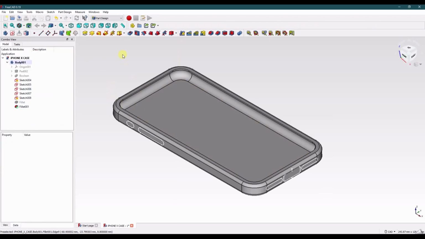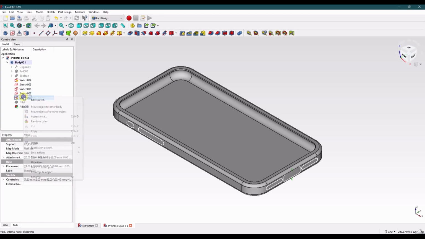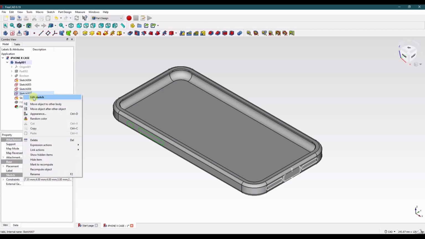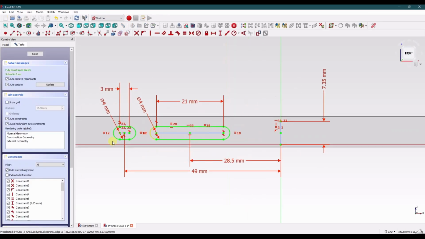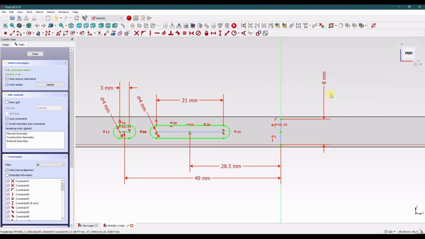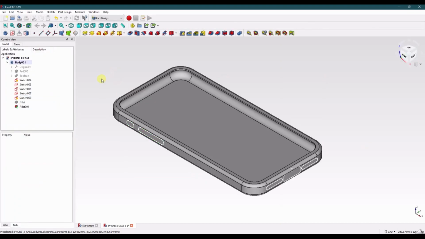Close that. I believe we're on sketch 8. No, we don't need to do that one. We've already updated that. Sketch 7. Those stay the same. We're just updating that. So just update that to 8 millimeters. And your sketches are all done.